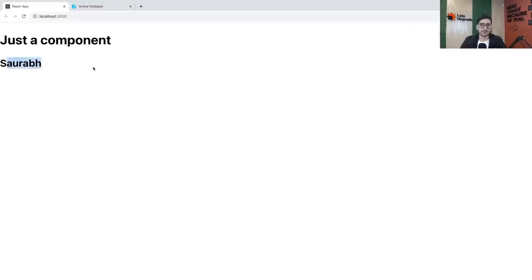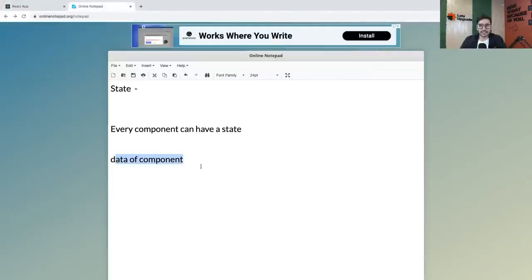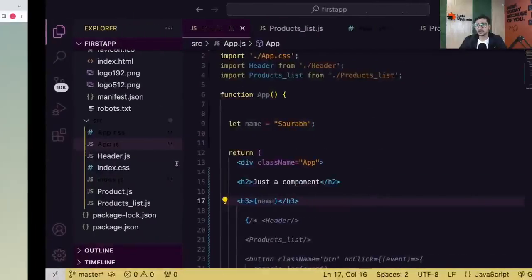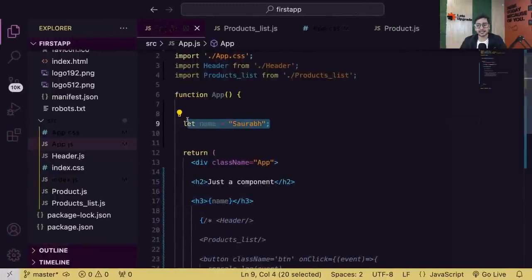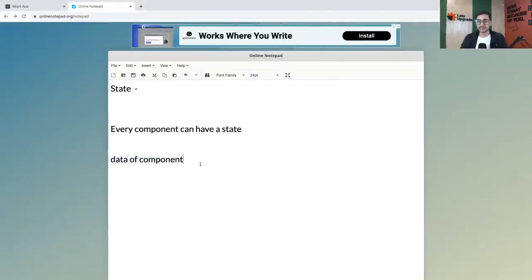Simple idea, very simple. So according to the definition, I said every component can have a state, and state is nothing but data of a component. So can I consider this as a state? No, not at all. Why? I'll tell you. State is something which can change, and according to state change, the component should also change. Now let me show you what happens if it is a normal variable.